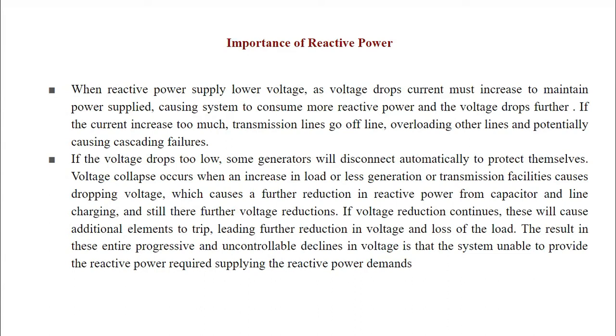The result of this entire progressive and uncontrollable decline in voltage is that the system is unable to provide the reactive power required to supply the reactive power demands. So in this particular slide, the causes of voltage collapse and how, step by step, it impacts the system continuity have been given.